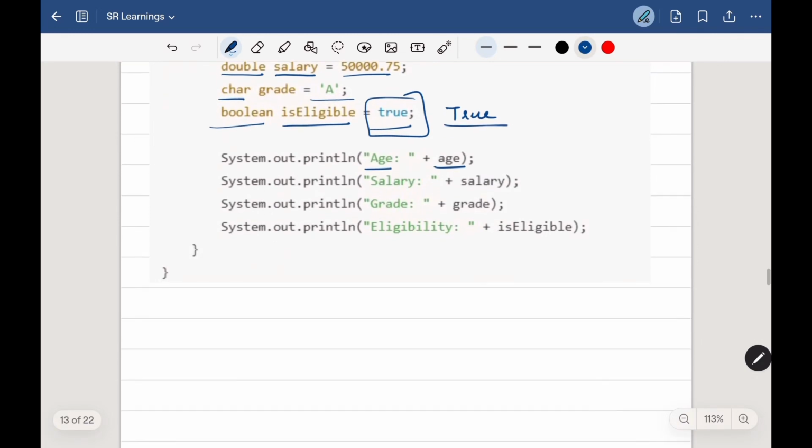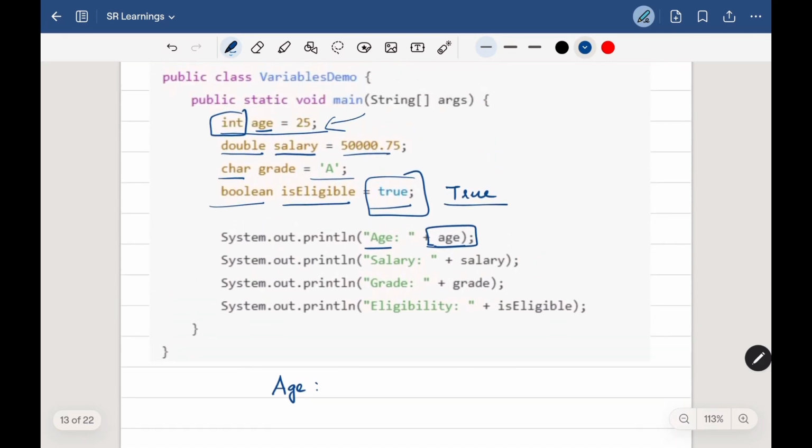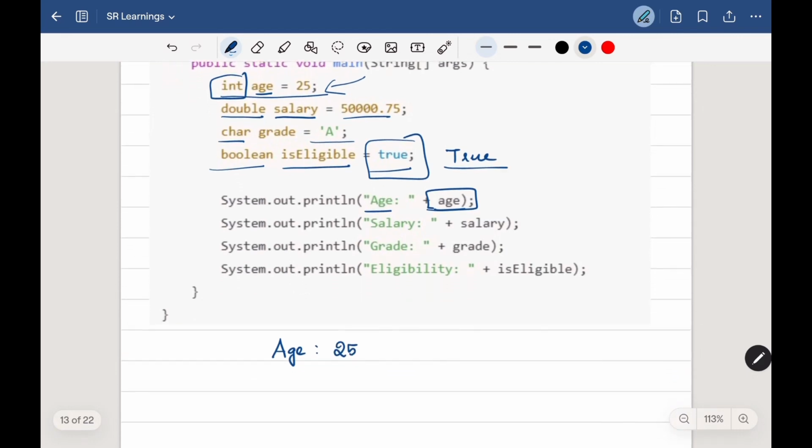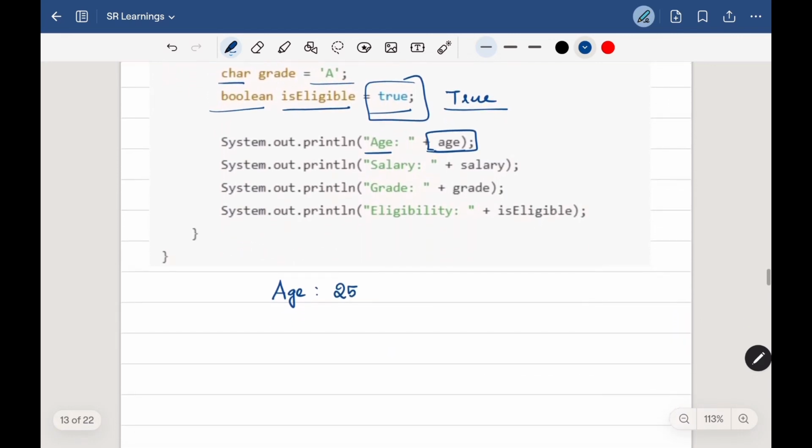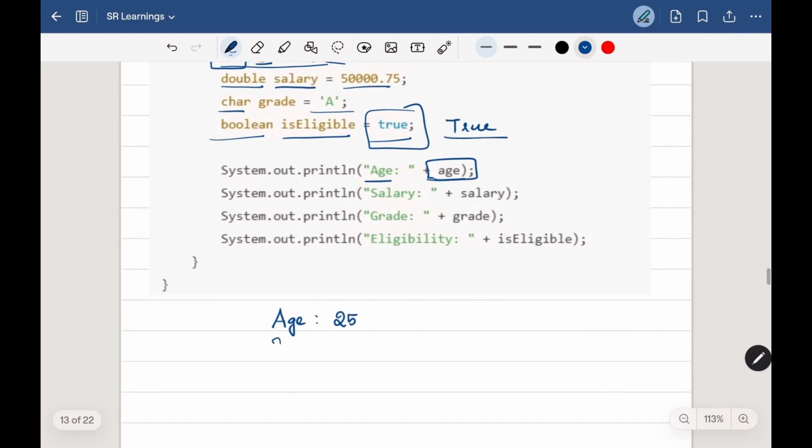By using system.out.println, I am printing first age and a colon and a little space. Then I am printing the age, and the age I mentioned here is 25, so it will be printed as 25. And the next one, it comes to the next line and it will print salary and a colon and a little space.